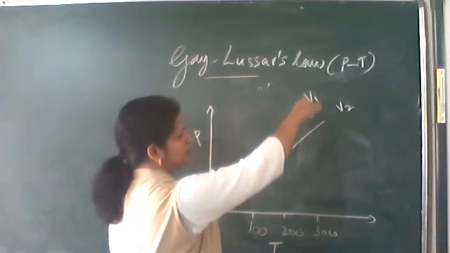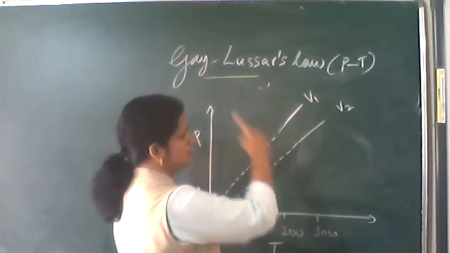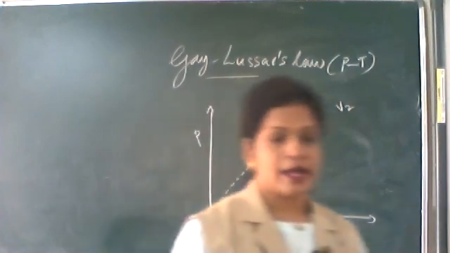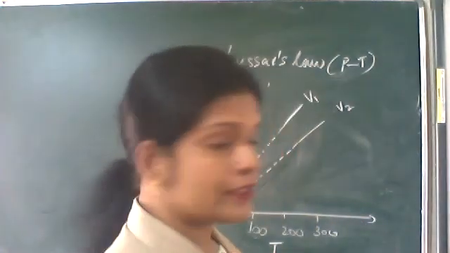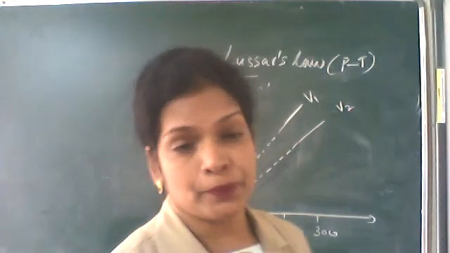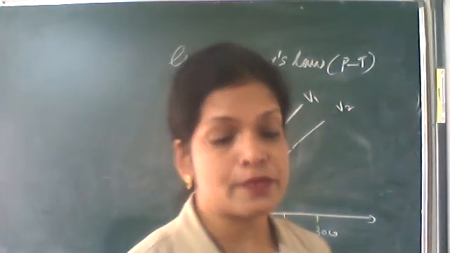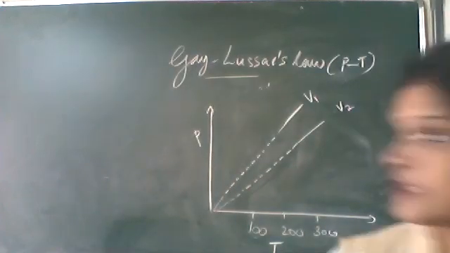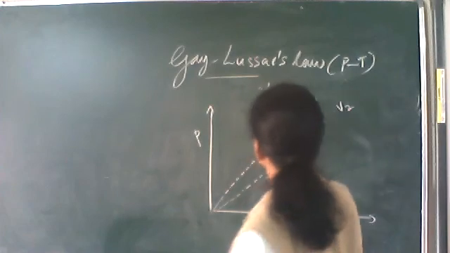Keeping volume V1 constant, keep changing pressure and temperature, you will be getting a straight line, which means pressure and temperature are directly proportional. As temperature increases, pressure also increases. The graph is called isochore.